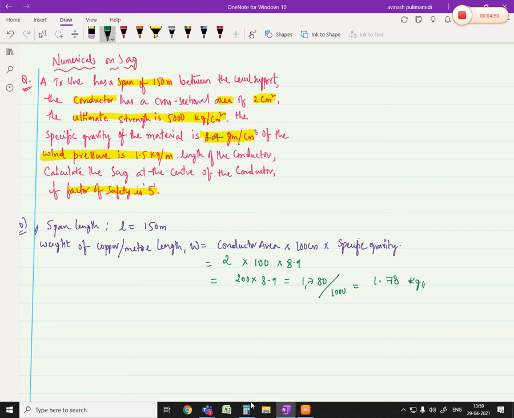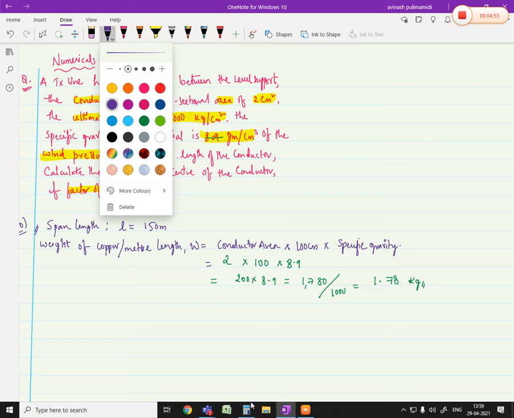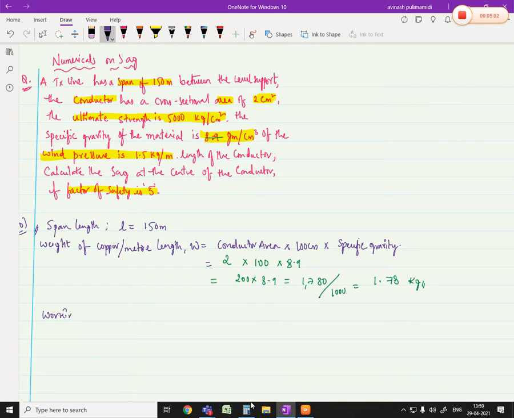Okay. Then what is the next point we have? Working tension. Working tension is capital T is equal to, what we write here, ultimate strength multiplied by area of the conductor, divided by factor of safety.